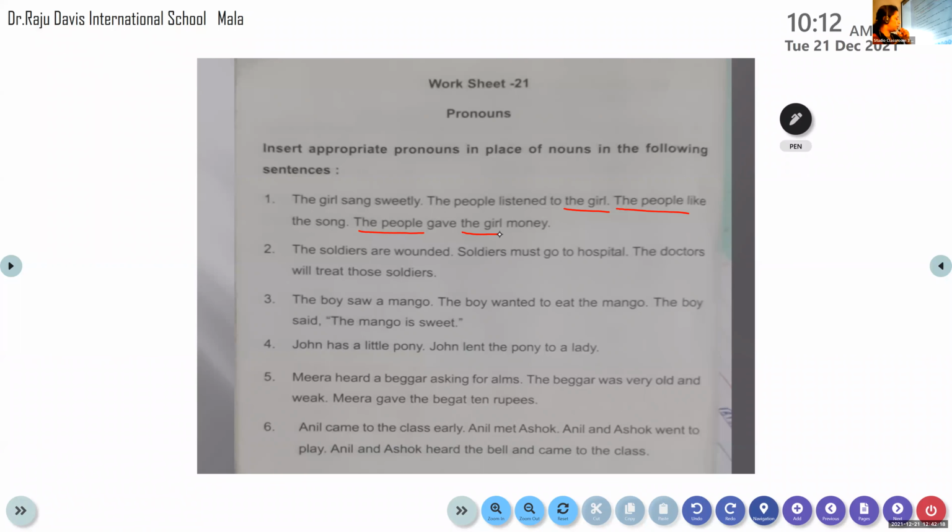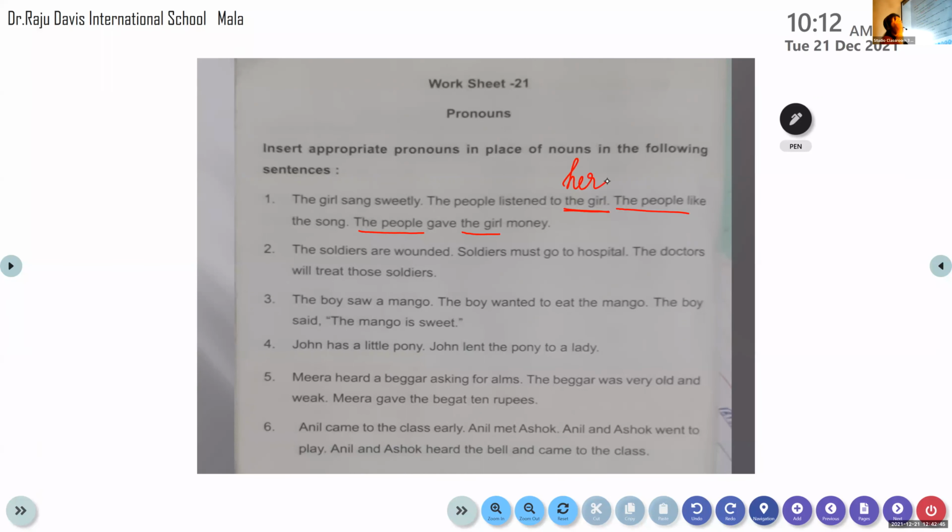Have you understood? Yes. So, the people listen to the girl. Let the people be there. Here the girl is singular and feminine gender and it is an object pronoun. So which pronoun will you use? She. Think and tell me. It's an object pronoun. Her. Yes. The people listen to her. That's what I told you.